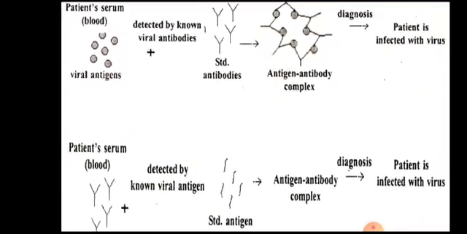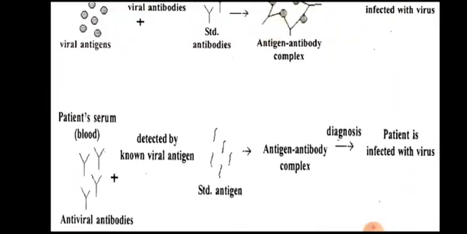Second type is diagnosis with the help of antibodies. In a similar fashion, the patient's serum is collected, which is supposed to contain antiviral antibodies, and then, like the earlier one, it is mixed with standard antigen.